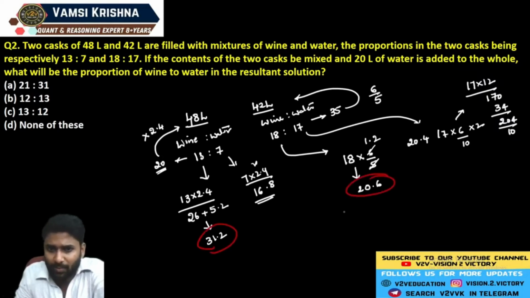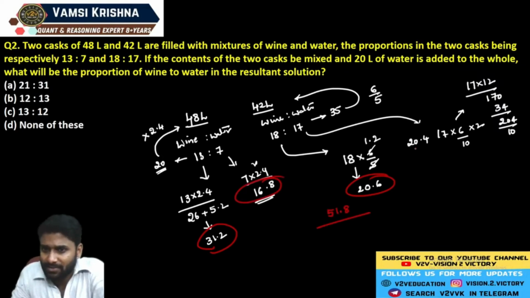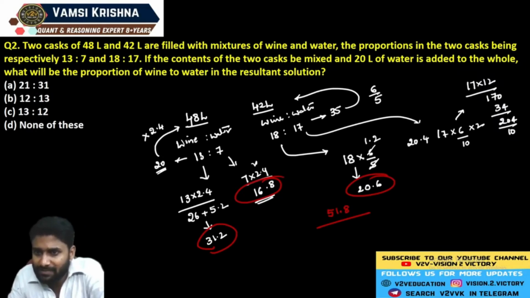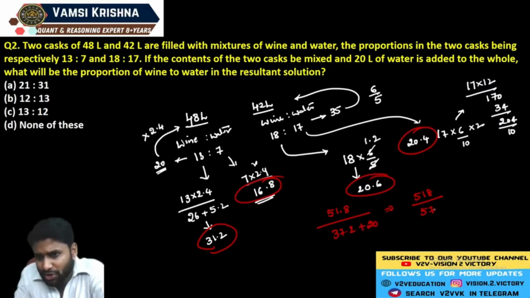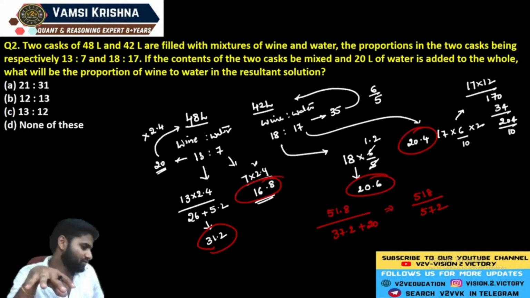Here 31.2 is added to 21.6, and the overall value becomes 52.8. Then 16.8 is added to 20.4, and the overall value becomes exactly 37.2. Now they clearly mentioned to add 20 liters of water. Now just remove the decimals. So 37.2 means it is 372 base. Now just find the difference here. So there is the overall value. Just go through the calculation.